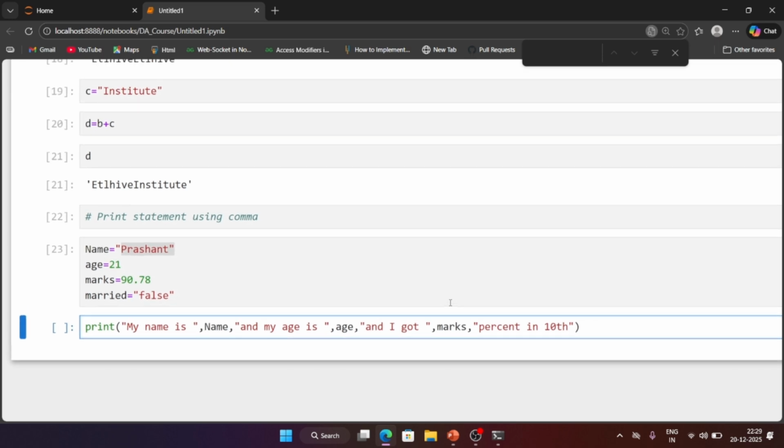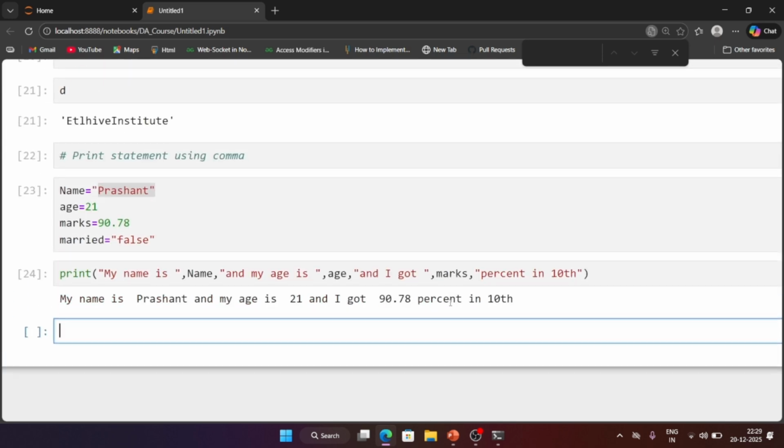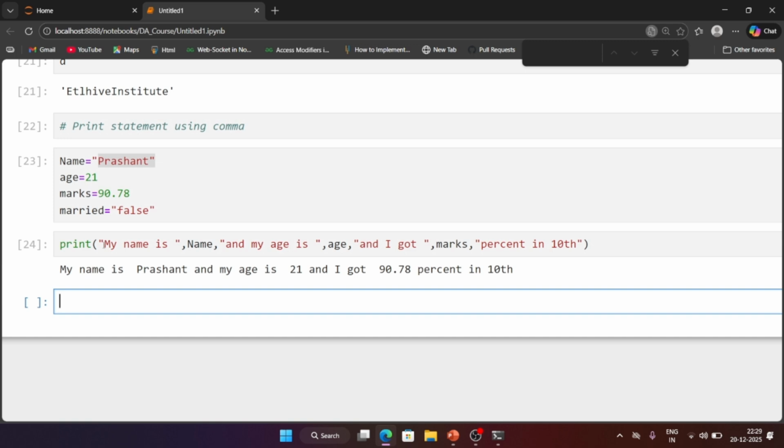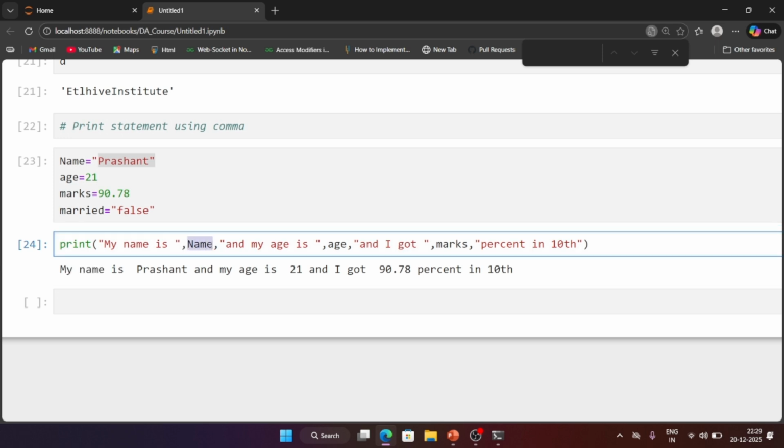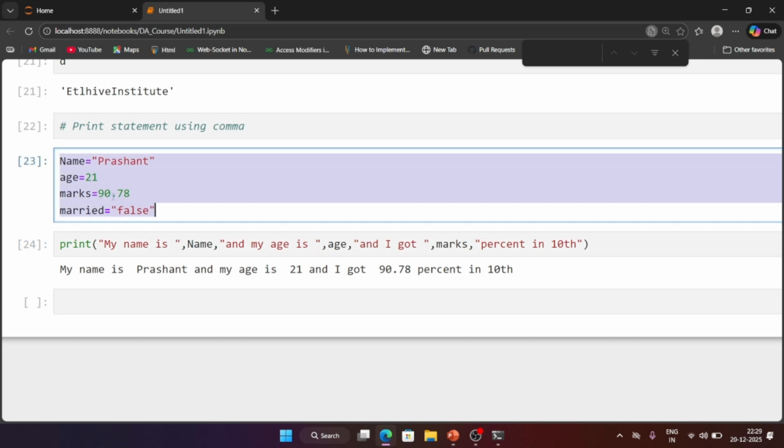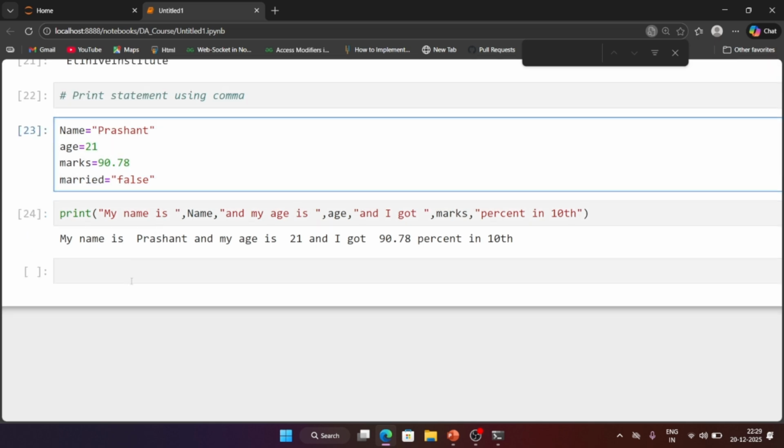Okay, so if I execute this, what I'm getting is: my name is, the value which I have written inside double quotes, is printing as it is, and what I have written outside of the double quotes, there its values are coming, because that is your variable name. So in a comma separated print statement, if you want to print the value of your variable name, then you have to write it outside the double quotes. Okay, so this is a print statement using comma separated values. Next comes the print statement using f string.